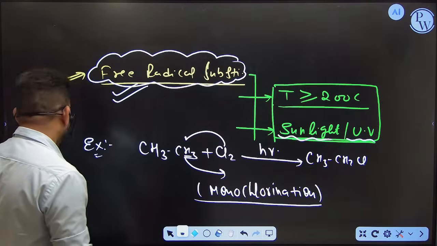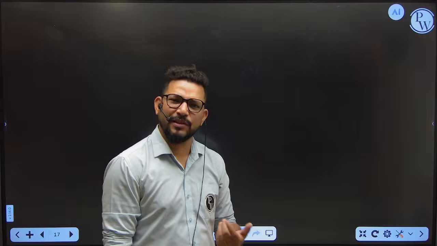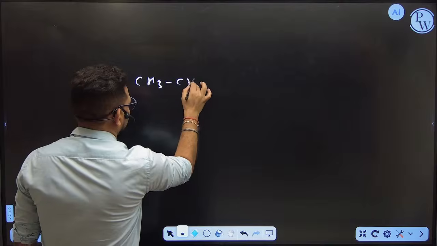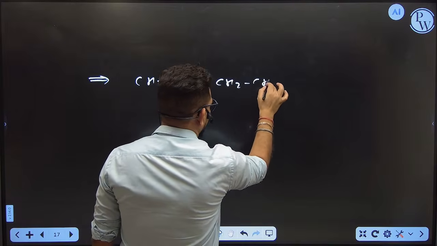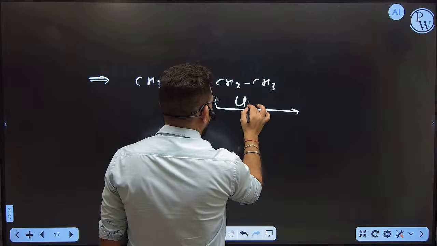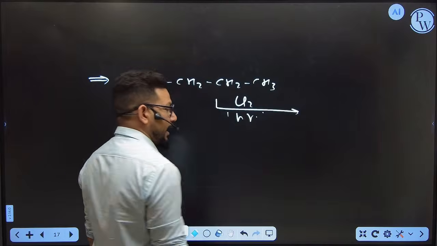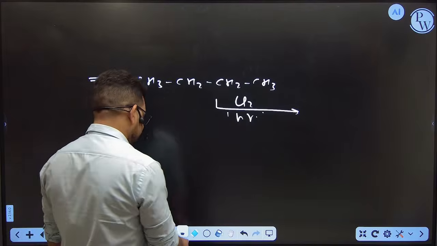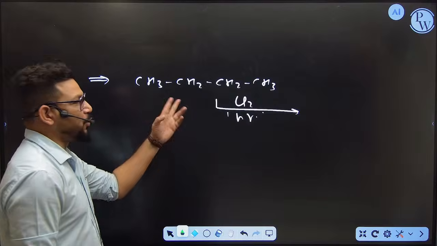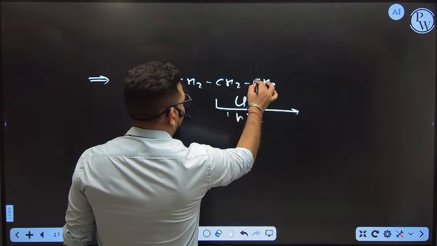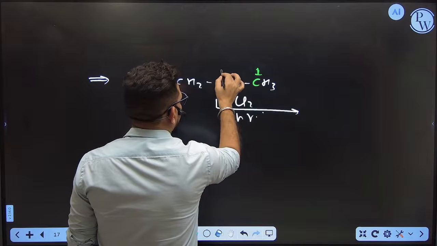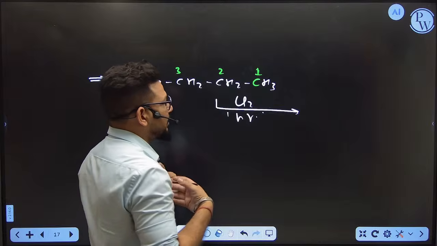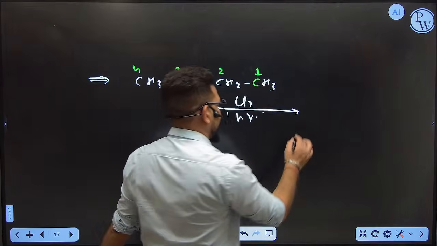And how many kinds of monochlorination product are there? How are you going to judge it? Let's say suppose you have a compound like this, and I am going to pass this compound with chlorine in the presence of sunlight. Again, I can say sunlight is available, that means free radical substitution is going to happen. Now the question is how you are going to define the monochlorination. First of all, you need to keep a number on each carbon so that you can easily identify. Suppose I want to substitute this hydrogen.